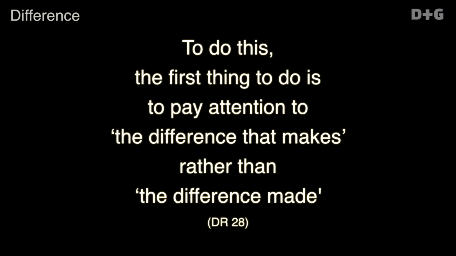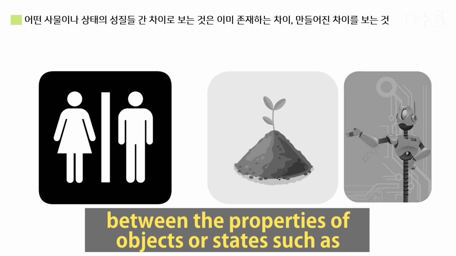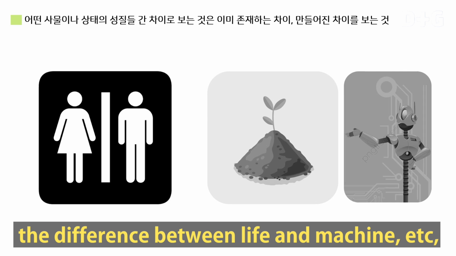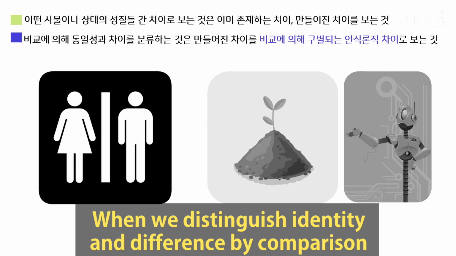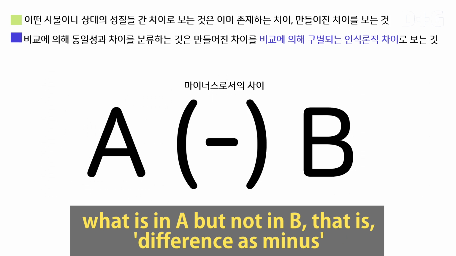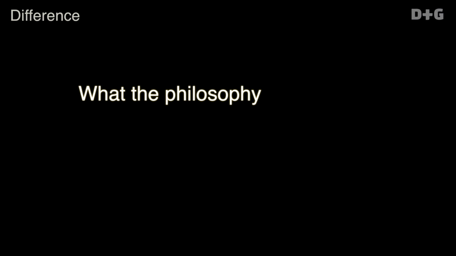To do this, the first thing to do is pay attention to the difference that makes rather than the difference made. When we see difference as a difference between the properties of objects, or states, such as the difference between male and female, the difference between life and machine, etc., we just see the difference that already exists, the difference made. When we distinguish identity and difference through comparison, we see the difference as an epistemological difference made by comparison. In this case, the difference between A and B is what is in A but not in B, that is, difference as minus, expressed as A minus B. The same goes for opposition.